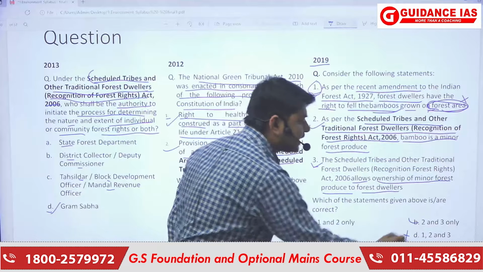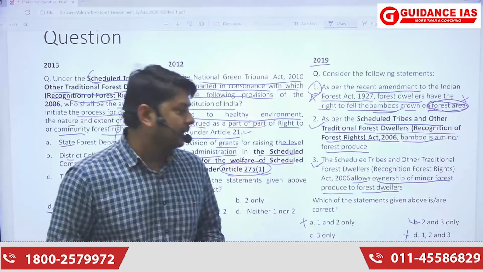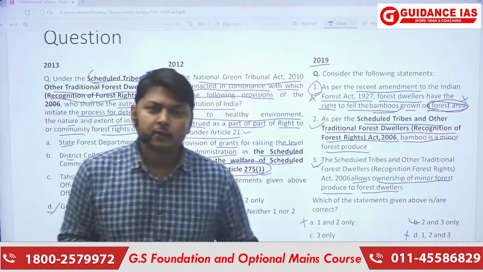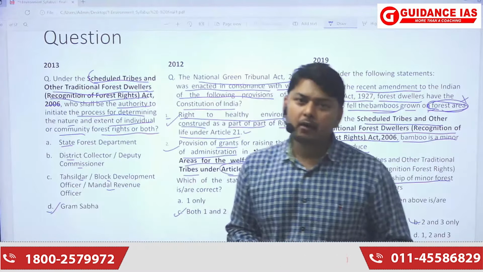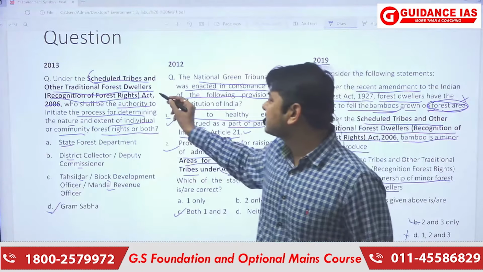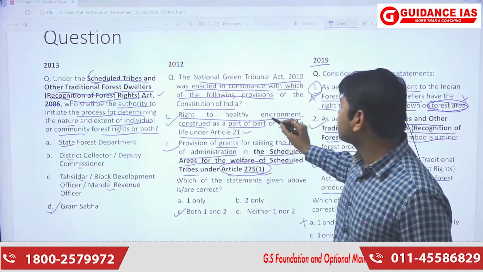So the correct statement is option 2 and 3 only. Okay. So here we can see the demand of UPSC question that the same act has been asked for